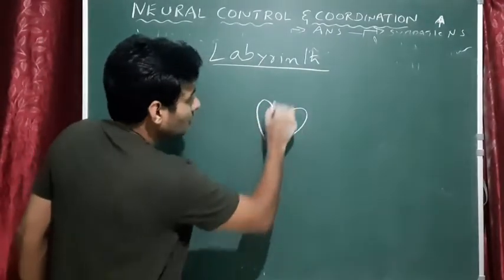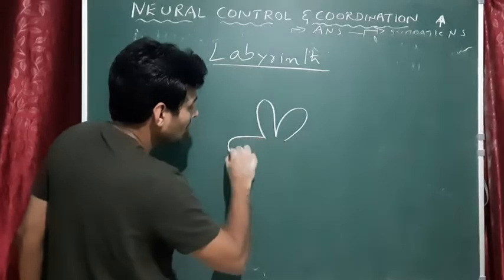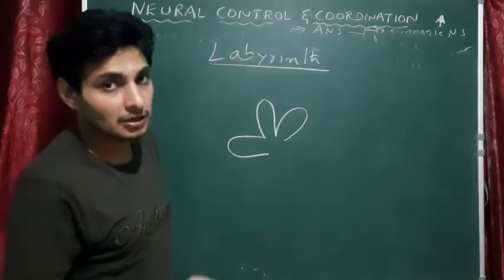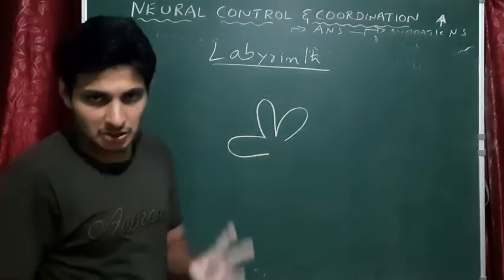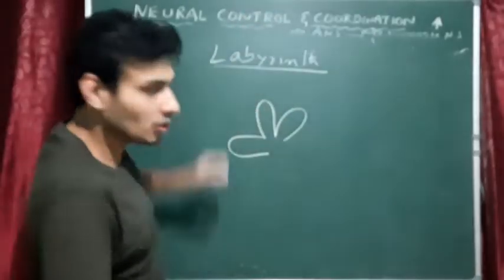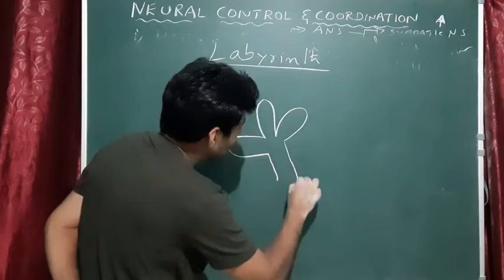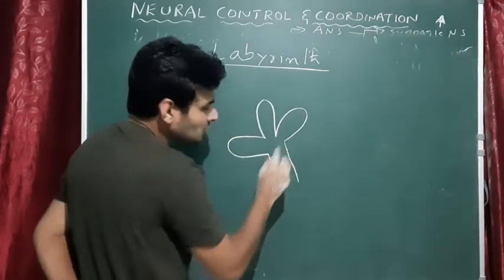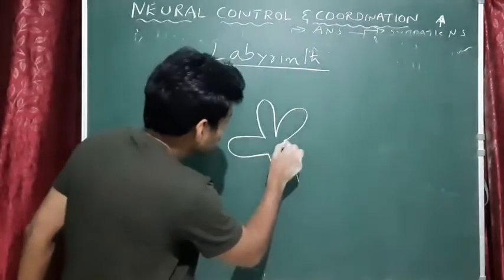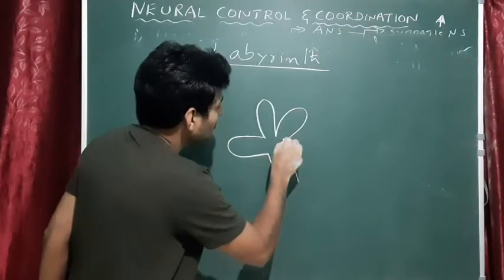There are three semicircular canals, two vertical and one horizontal, and ultimately they are connected to the main portion of the labyrinth with a small node-like structure. For example, let me draw that connection.